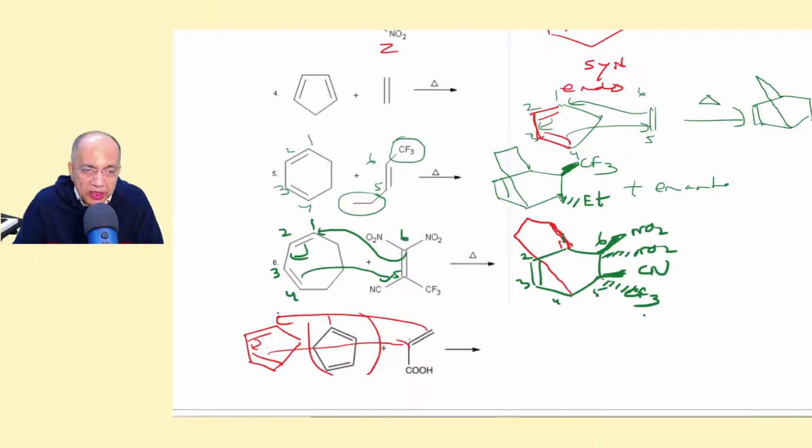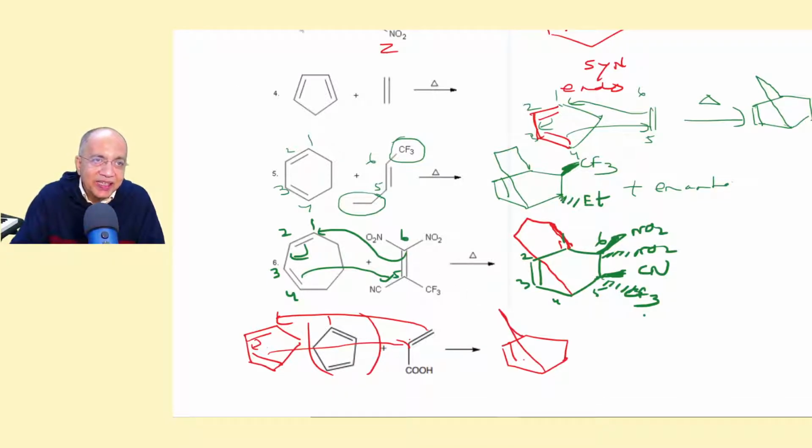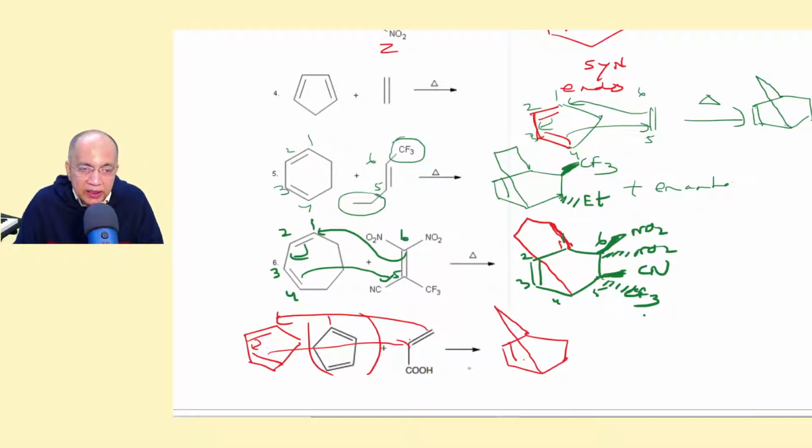So we got a 6-membered ring, and between 1 and 4 there is a bridge containing 1 carbon atom. So that we have to sew, and then in this carbon we have COOH, right?